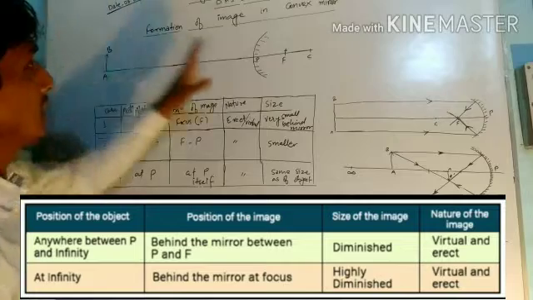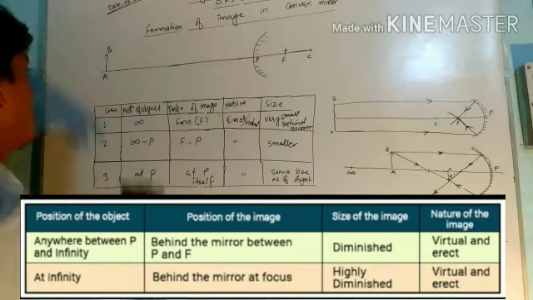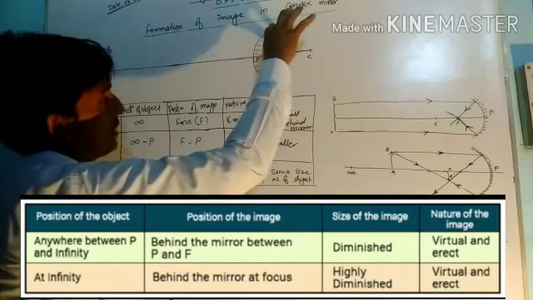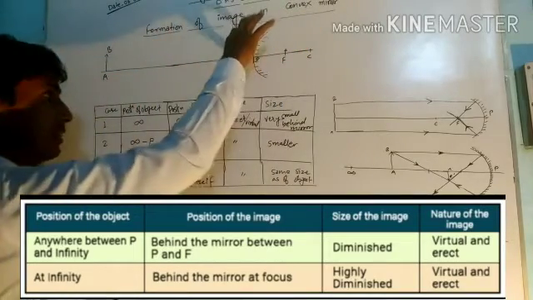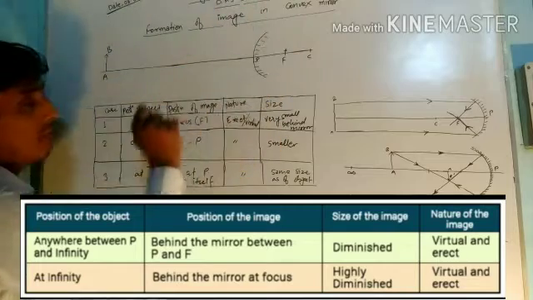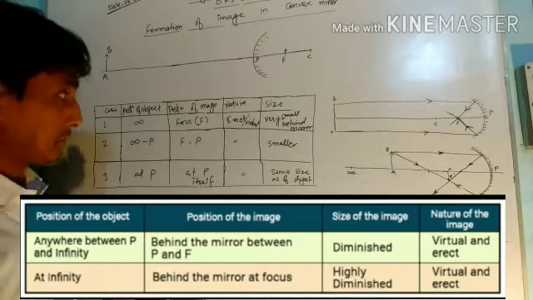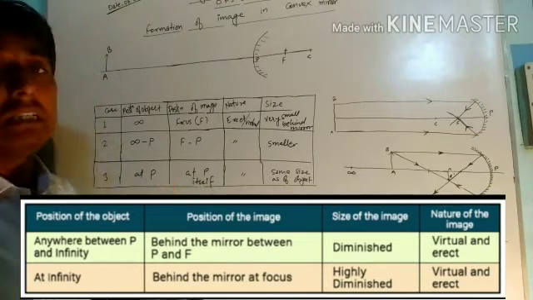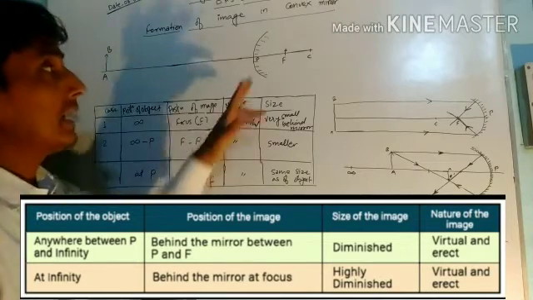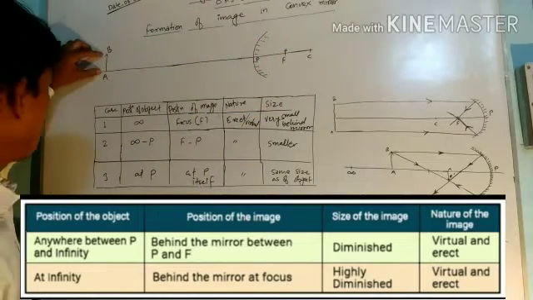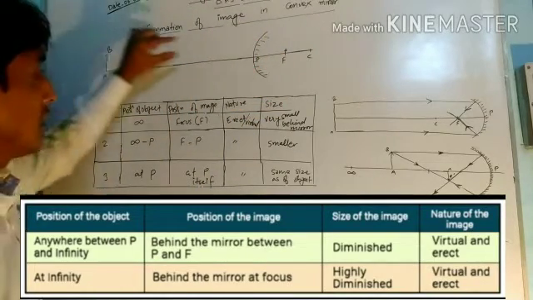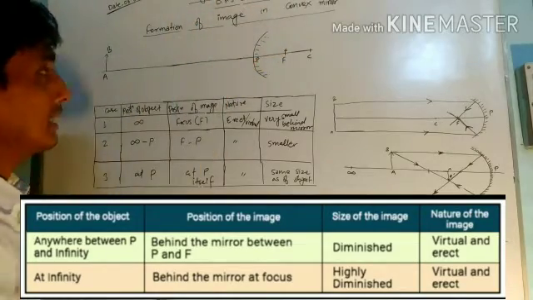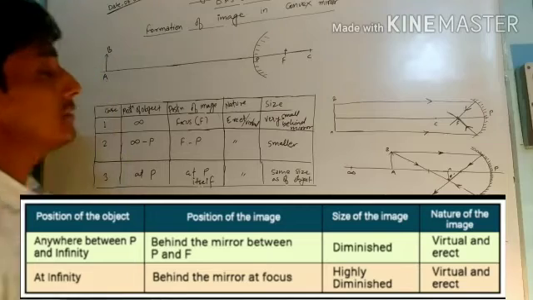As you can see here, this mirror is an opaque surface. So the object is placed here, and any ray of light cannot penetrate through this opaque surface and meet here. Actually, the virtual image is formed when the rays of light are not actually meeting at the point, but appear to be meeting at that point. So the ray generated from the object appears to meet at that point, but it is not actually meeting at the focus.